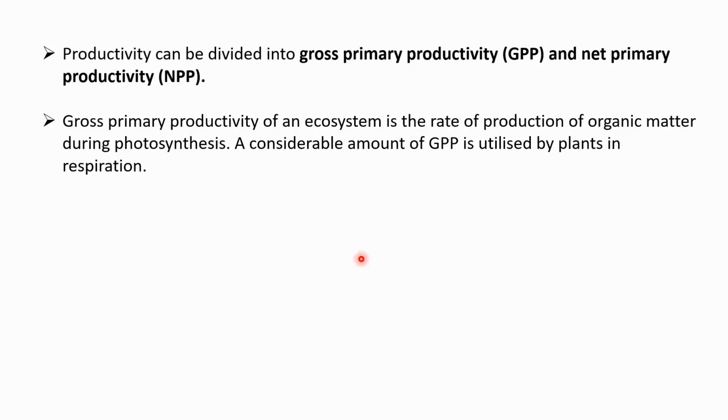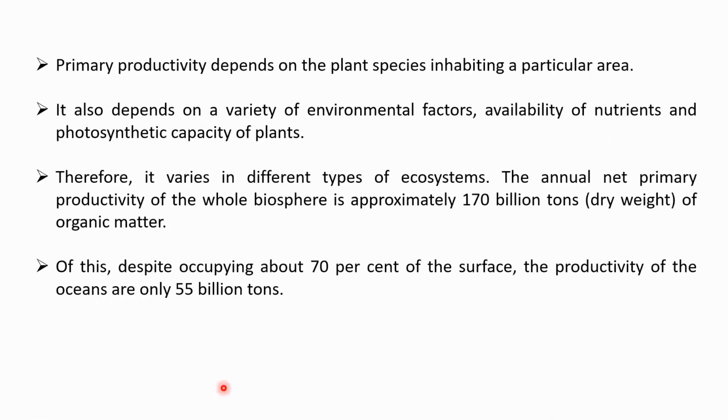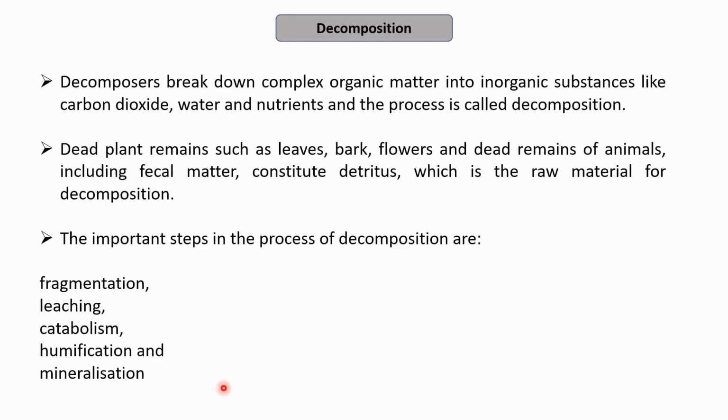Net primary productivity is equal to gross primary productivity minus the respiration losses. Then we talk about the secondary productivity, which is defined as the rate of formation of new organic matter by the consumers, and the factors that affect the productivity of the plants, that is the environmental factors, nutrients, photosynthetic capability, etc.